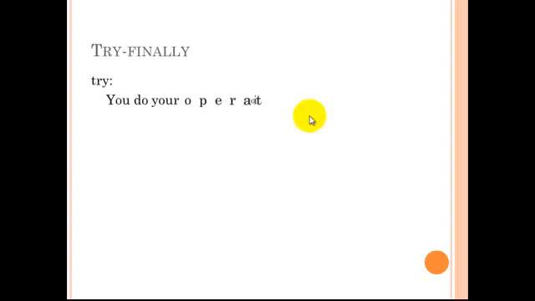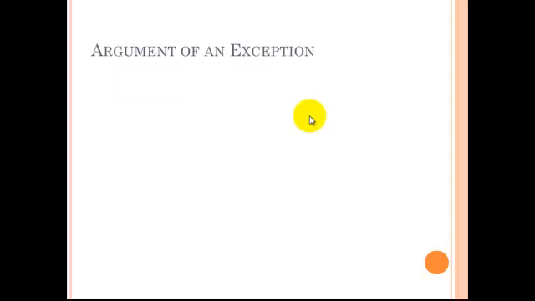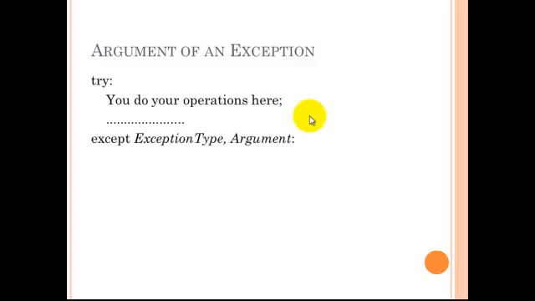Try block with the statements. On success, it will be completed and move further, and the finally block we will use even after the except block. This will maintain a finalized execution of our program. We can pass arguments under the exception by specifying the name of an object of an argument along with the name of an exception.